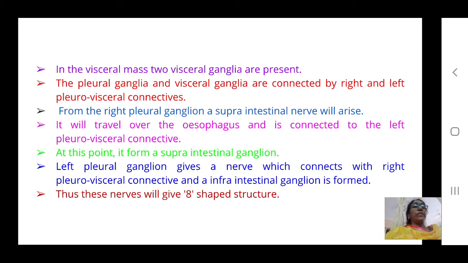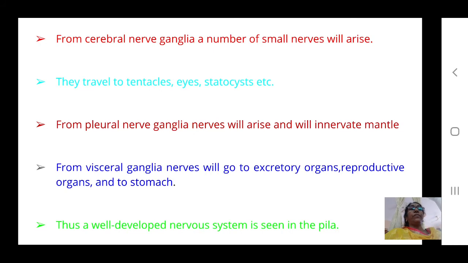So, all these and the supra and infra intestinal ganglia give rise to the nerves which travel over the esophagus and under the esophagus to be connected with the pleural connectives. So, these will form an 8-shaped structure. All these 5 types of ganglia we have seen, and these ganglia will give rise to the nerves.